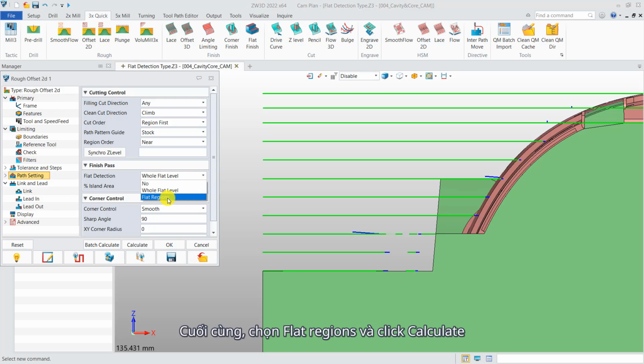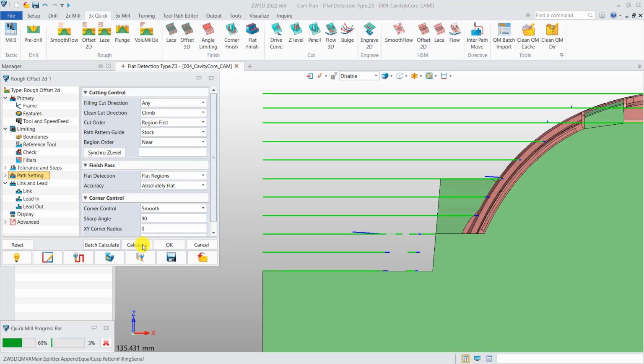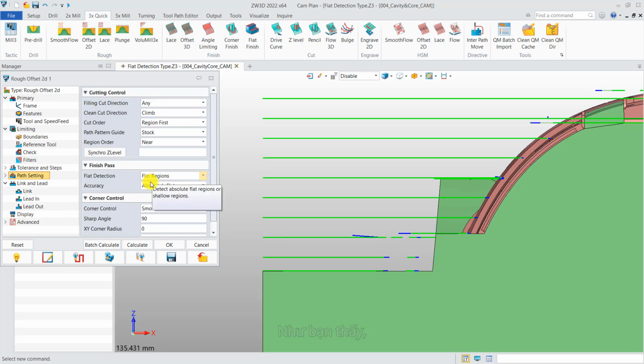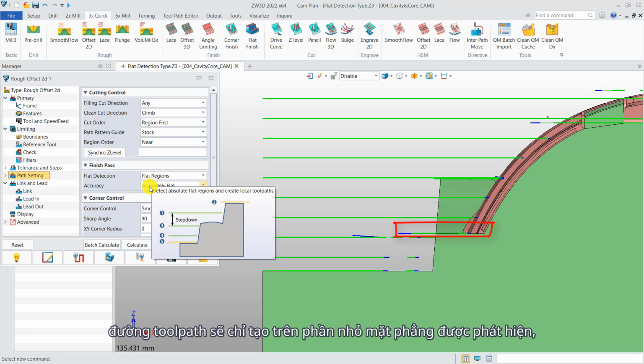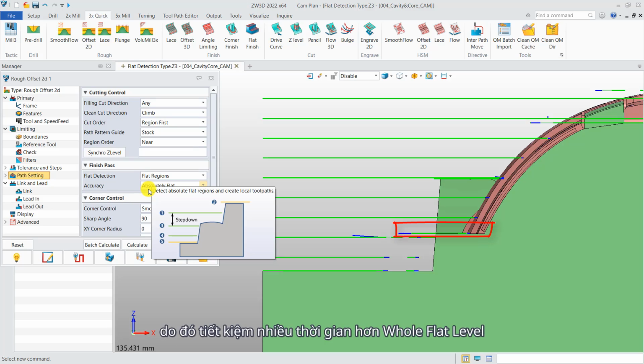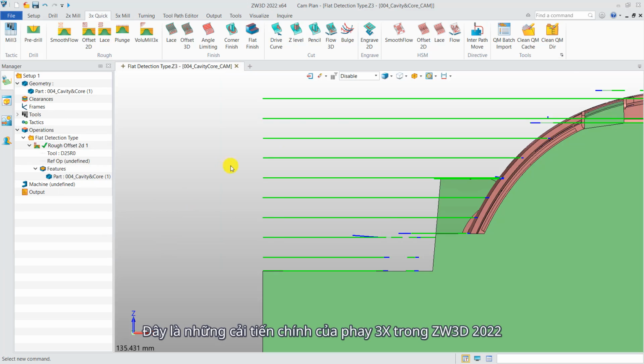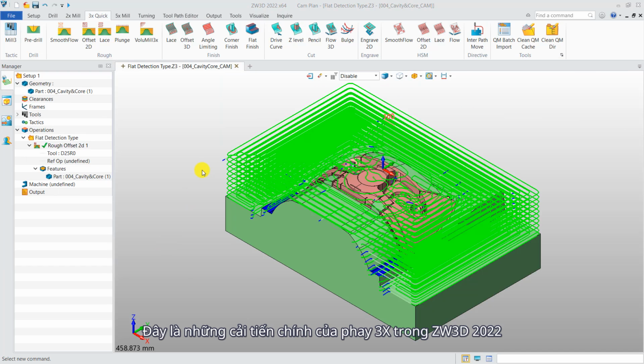Finally, select flat regions and calculate. As you can see, the toolpath will only be generated on the detected flat, therefore saving more time than whole flat level. These are key improvements of 3-axis milling in ZW3D 2022.